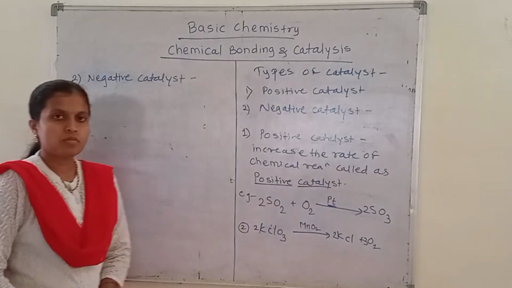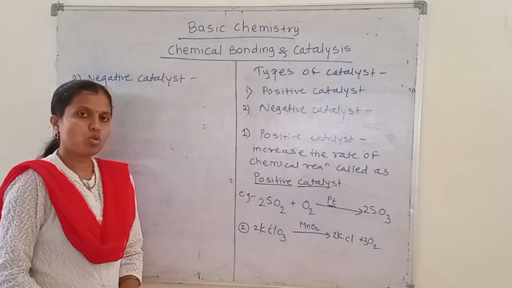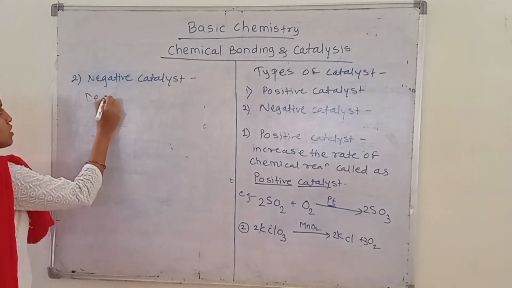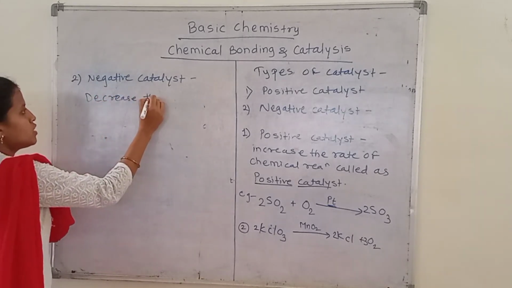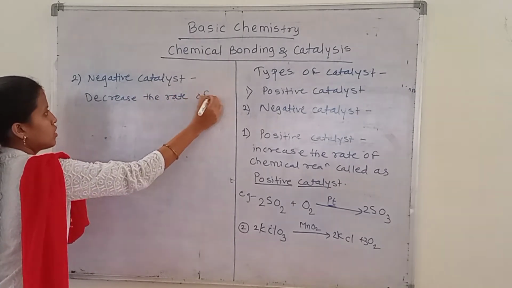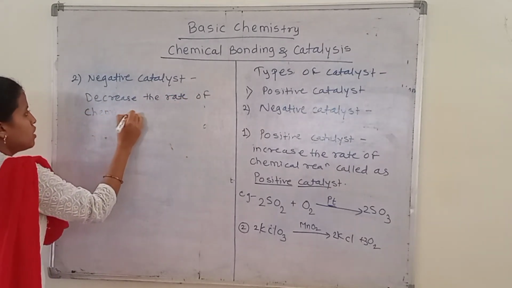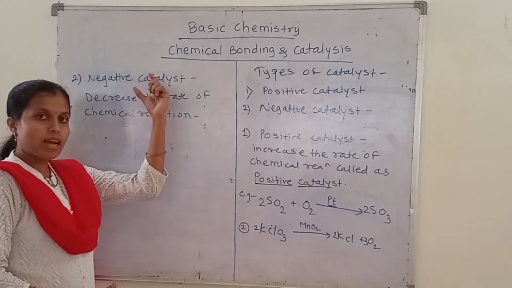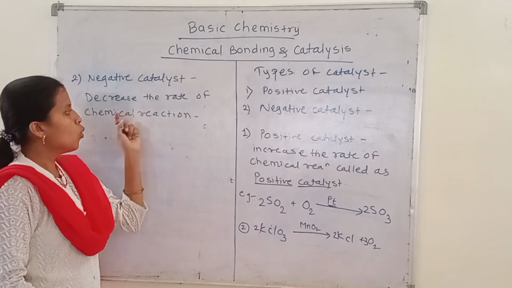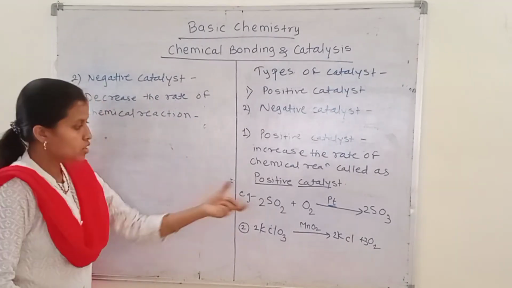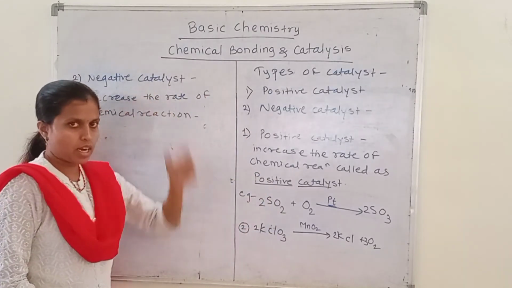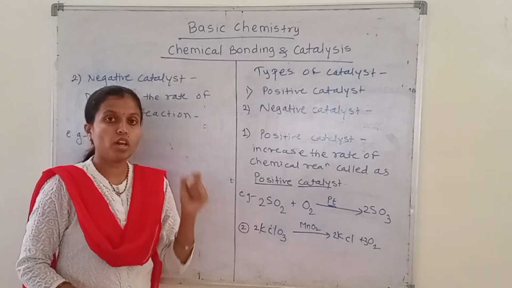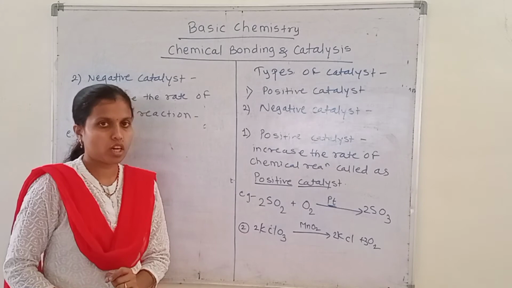Okay, next we see the second type, the negative catalyst. Those catalysts which decrease the rate of chemical reaction will be called as the negative catalyst, which is exactly opposite to the positive catalyst. Okay, so let's see the examples. Some of the catalysts will also decrease the rate of a particular chemical reaction.